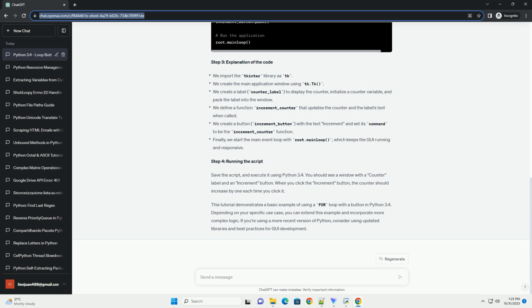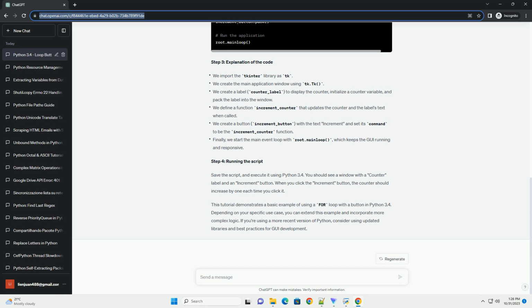Step 3. Explanation of the code. We import the Tkinter library as tk. We create the main application window using tk. We create a label, counter_label, to display the counter, initialize a counter variable, and pack the label into the window. We define a function increment_counter that updates the counter and the label's text when called.